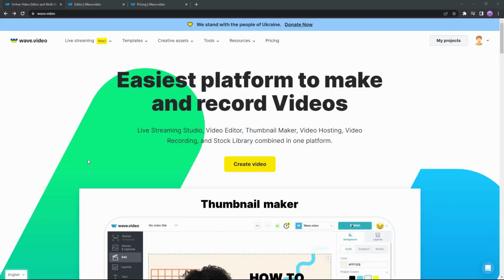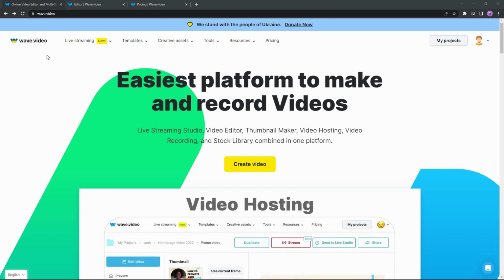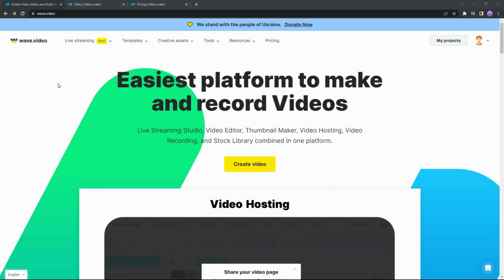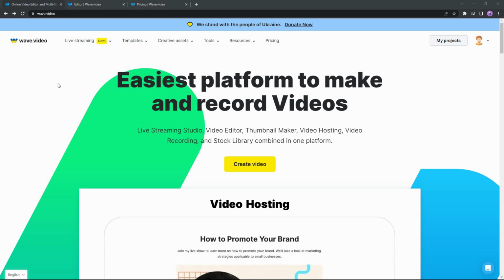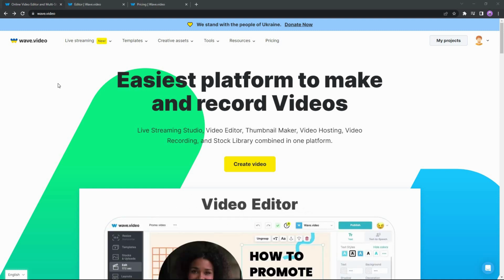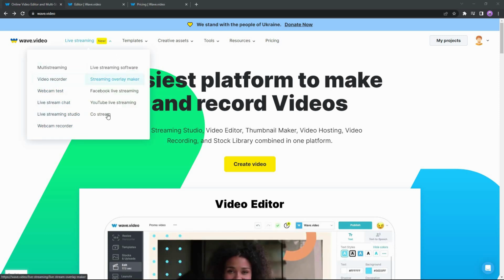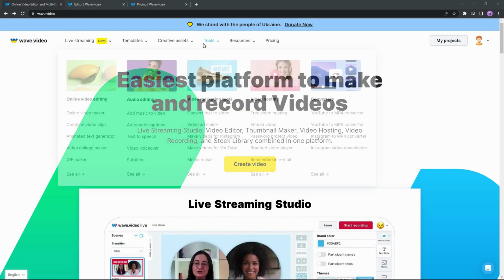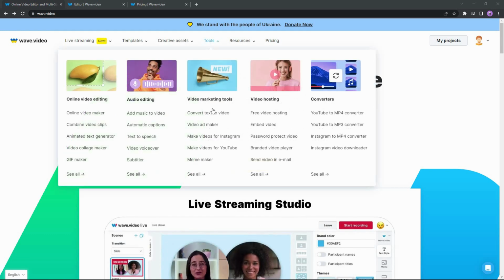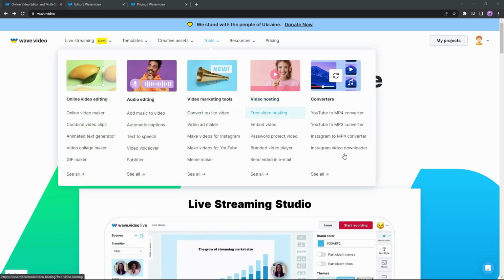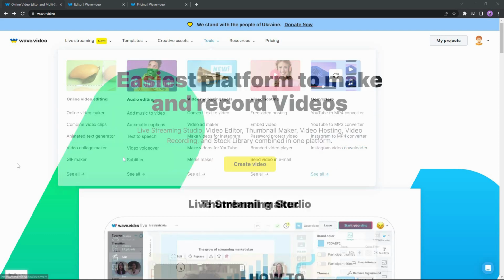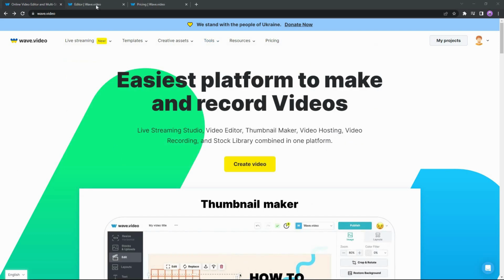The next online AI video editor in our list is WebVideo. This is another promising tool. The best part about WebVideo is it is not only limited to being a video editor, it also has so many other features. For example, it lets you stream flawlessly with so many streaming features. It also has some other features such as audio editing, video marketing tools, video hosting, and so many other options. So now let's see the editor of WebVideo.